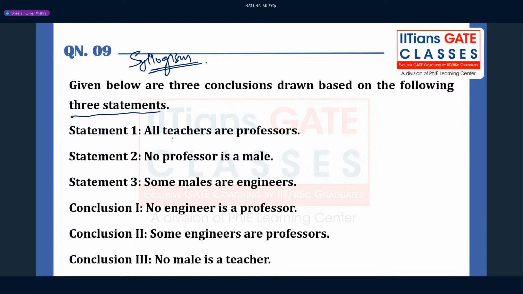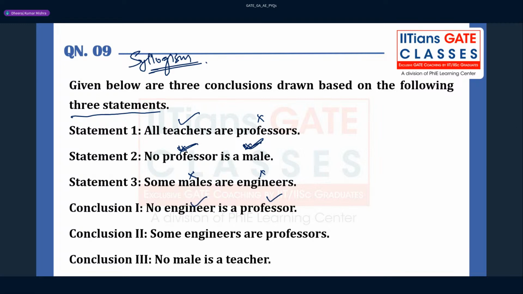Statement one is nothing but all teachers are professors. So you can say tick and cross, right? And no professor is a male. So cross cross. Some males are engineers, right? So you can say that it should be tick tick. Some males are engineers means what, guys? Cross cross. And no engineer is a professor, right? No engineer is a professor. So that is very important to keep in mind.